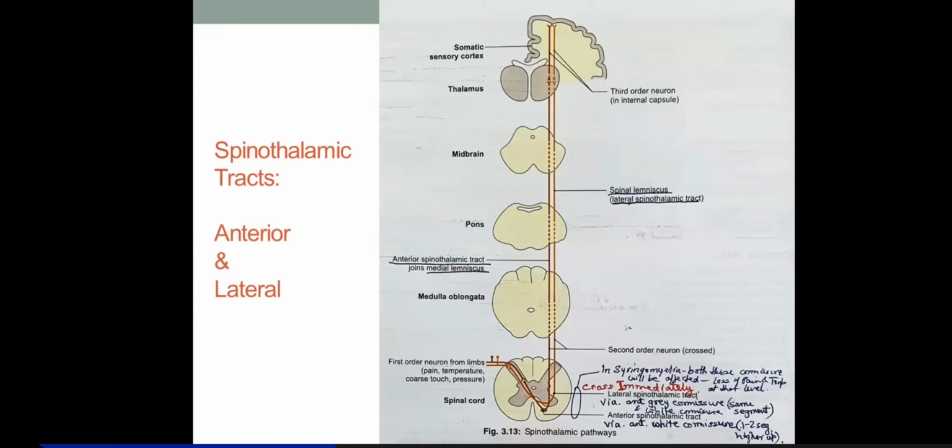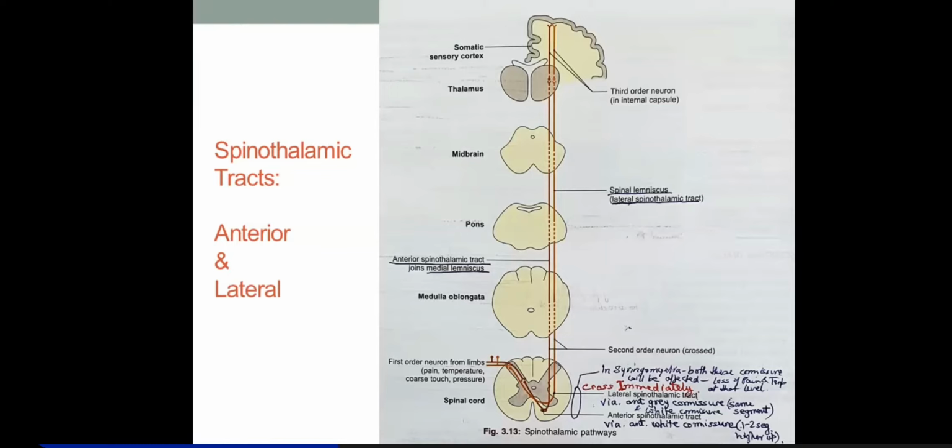Okay. So coarse touch and pressure sensations will be carried through the peripheral receptors that include Merkel's disc and Meissner's corpuscles, right? Meissner's corpuscles, remember, for touch, and for tactile, the name is Merkel disc.